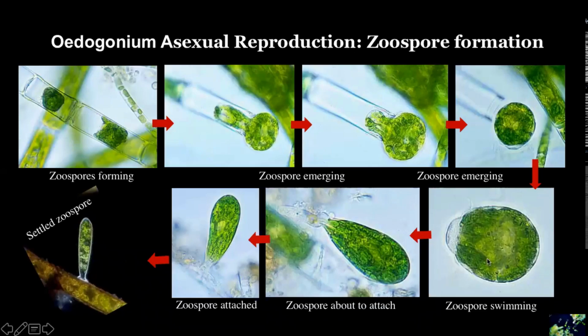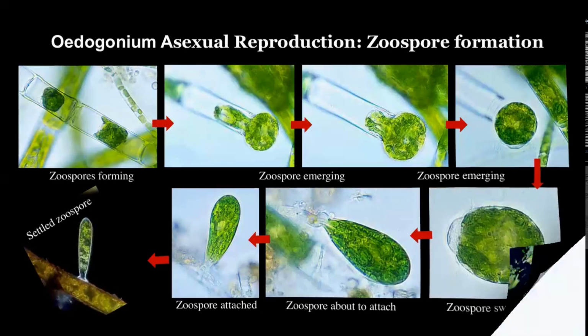And this is a zoospore swimming. If you take a close look, this is the hyaline part of the anterior part of the zoospore, and it is at this point that you can see the ring of flagella attached, which makes it a stephanocontic type. And the zoospore is about to attach to a substratum. Here you can see it has already attached itself, and here it has settled down, and it is showing signs that it is going to divide and form a new filament. Now you can take a look at how exactly this happens in this short video clip.